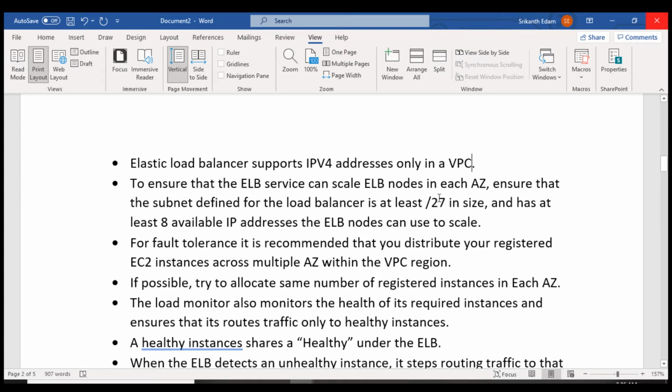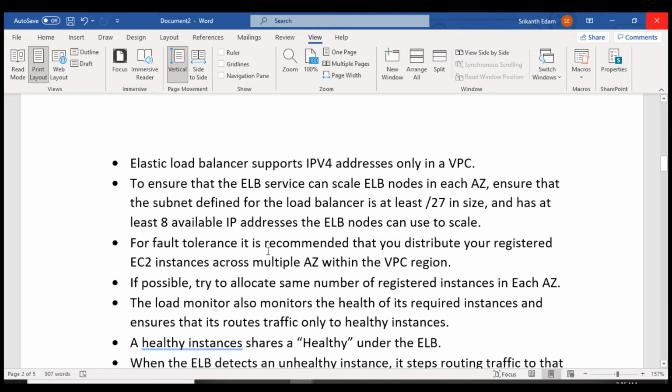From a /27 subnet, it is going to take 8 available IP addresses. So by default, it needs 8 IP addresses for the elastic load balancer nodes, so it can share the load. You will understand it better when we do the demo.